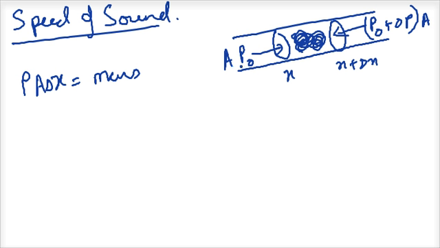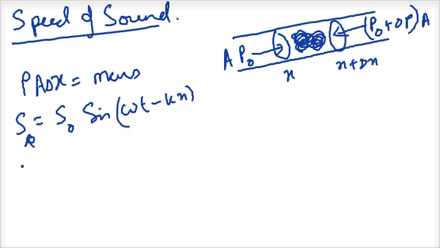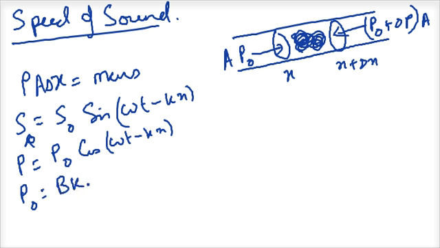Now let me find out the force acting on it. The force acting on it will be the difference of these two. So let me first define S equal to S0 sine omega t minus kx. Already we have found out that in such a case P is equal to P0 cos omega t minus kx, where P0 is equal to B K S0. Remember here we are talking about the pressure.